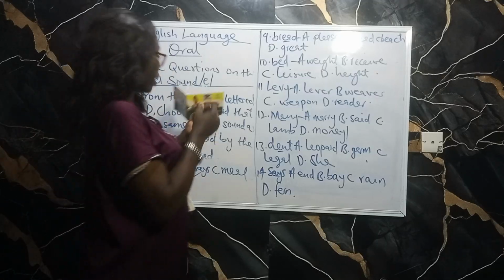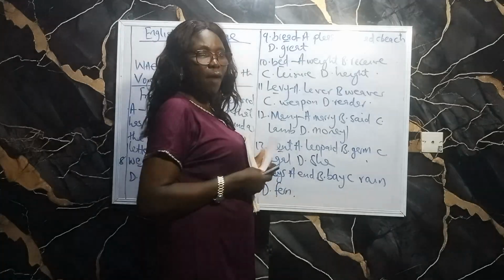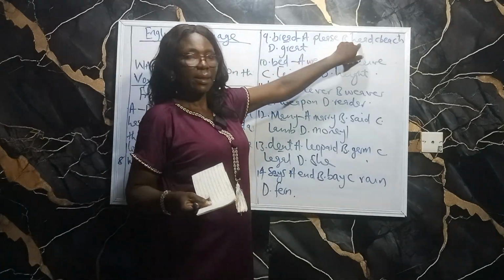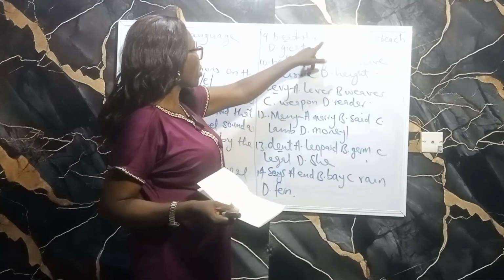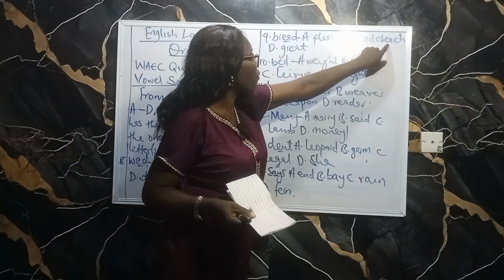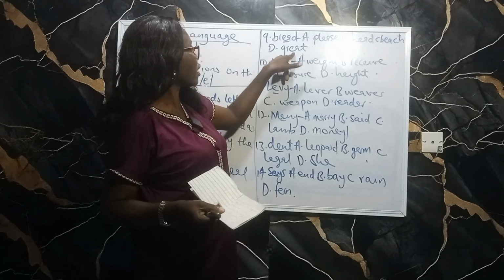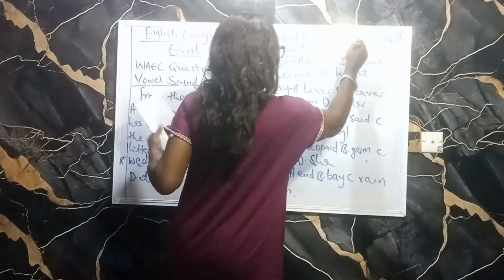Says. Then the second one, number 9, is bread. We have options: please, head, beach, and great. So here we have long E sound. Here we have A sound. We have long E sound. We have A sound, that is the diphthong A. So the correct answer here is head.